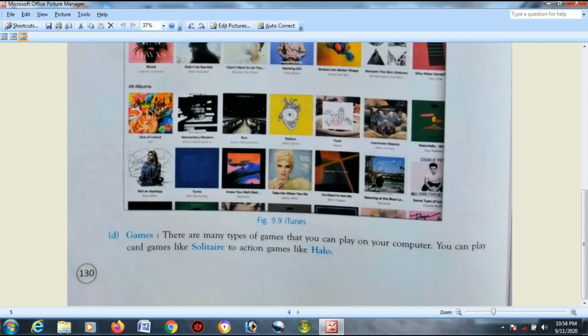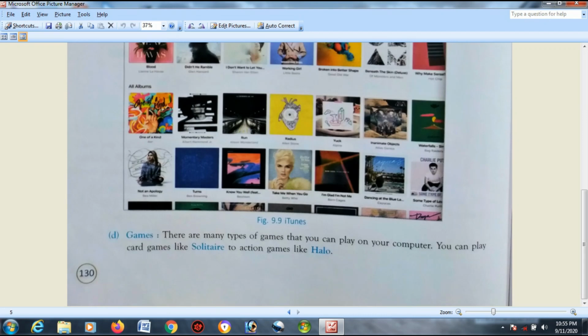Games. There are many types of games that you can play on your computer. We can play card games like Solitaire to action games like Halo. Okay. These are examples of games which you will find in your operating system. These are also examples of software which are pre-built. You do not need to install them from outside.